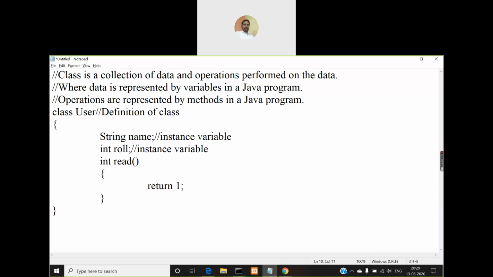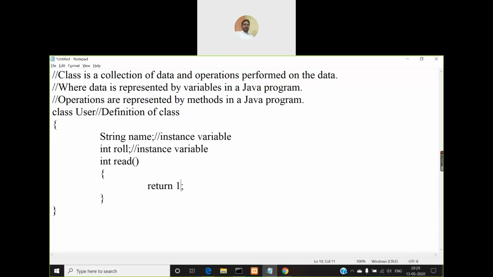It depends on your purpose that you are writing the program for. What you want to return, you can return as per your requirement in your program, right? But in this example I am saying simply 1, or you can use the variable role, because role is an integer variable, you can return a variable also. Or instead of returning a variable directly, you can mention an integer value like this also. Anything you can do, but it depends on the purpose and your requirement in the program that you're writing for.